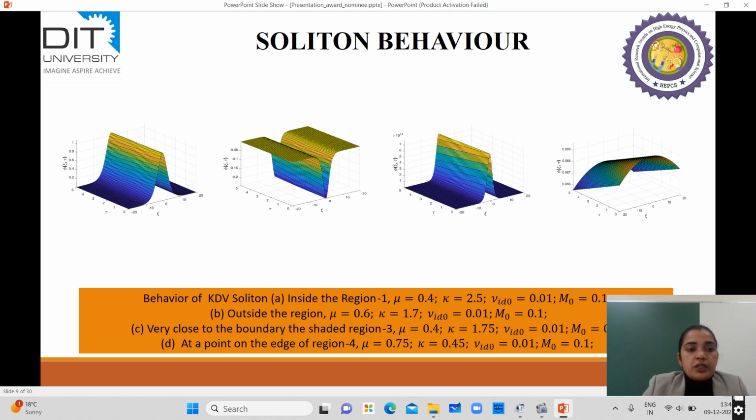For the first figure, which represents the first range, we have seen that there is a soliton structure like a Gaussian pulse. The second figure, drawn for the second region, represents the refractive behavior. In the third region, you can see the amplitude of the soliton approaches a value of 10 to the power 14, which is unexpected. And in the fourth region, our soliton breaks.